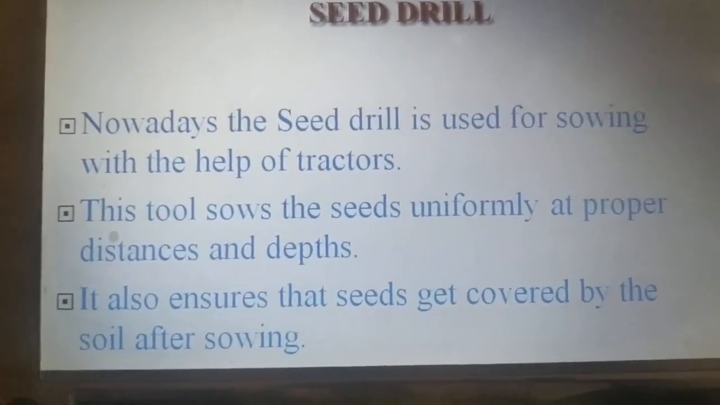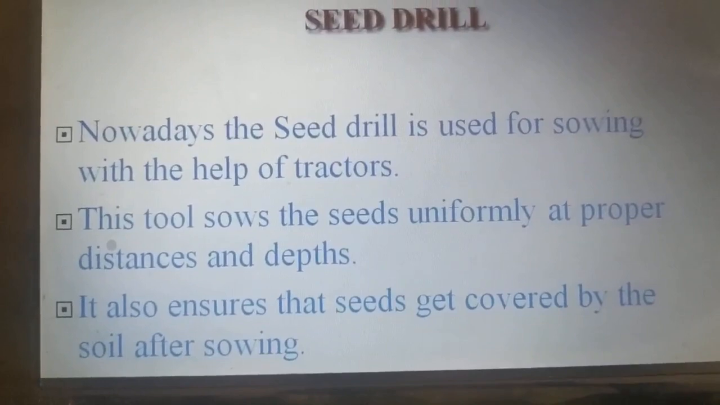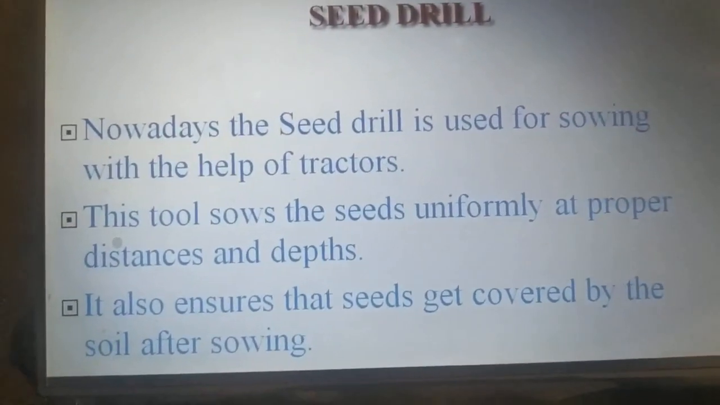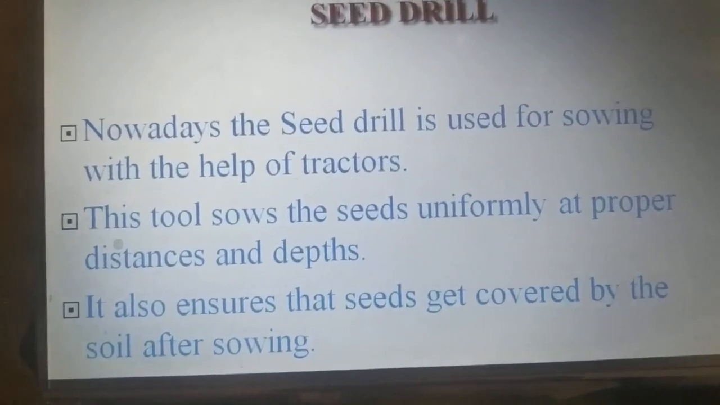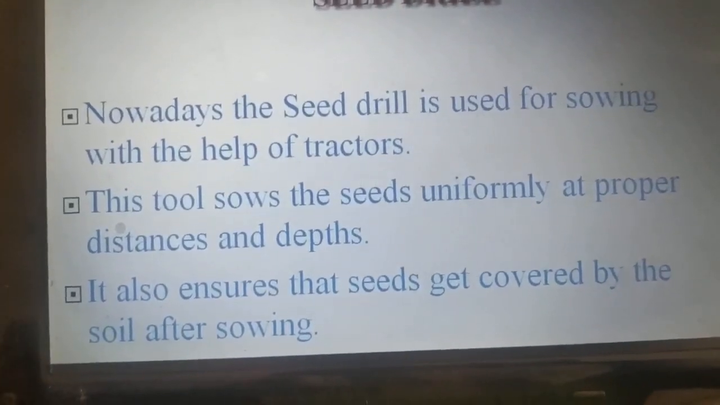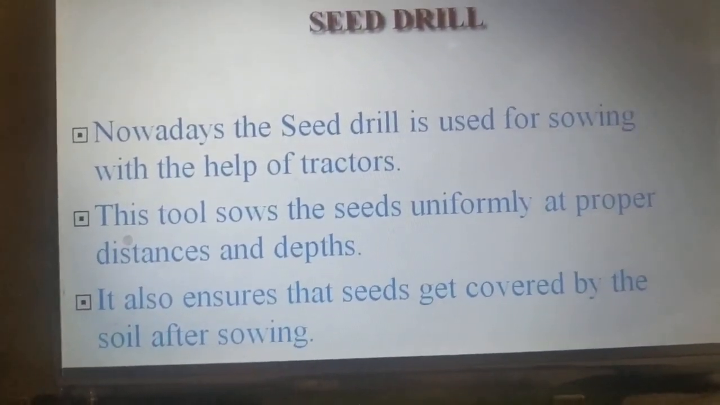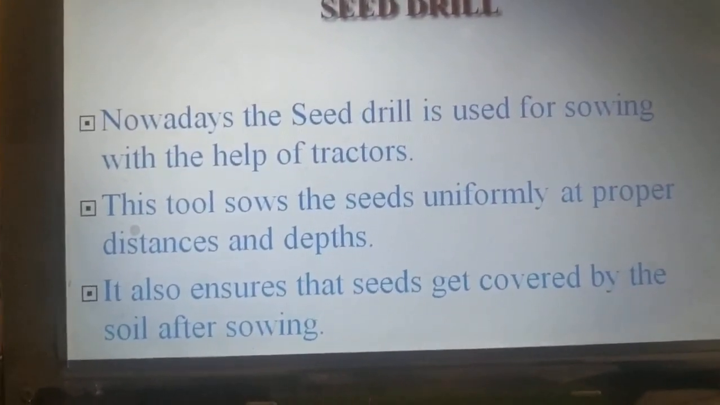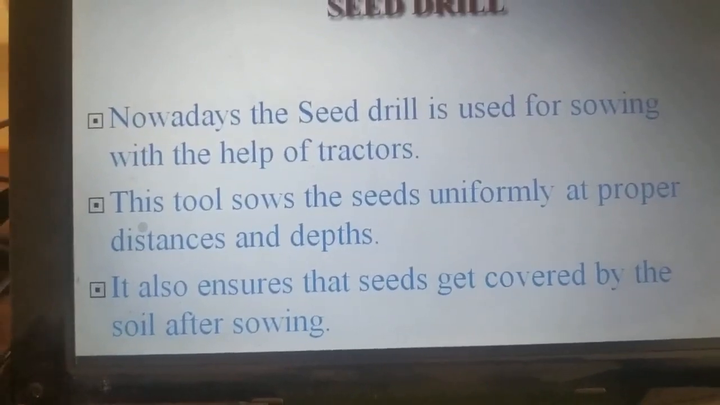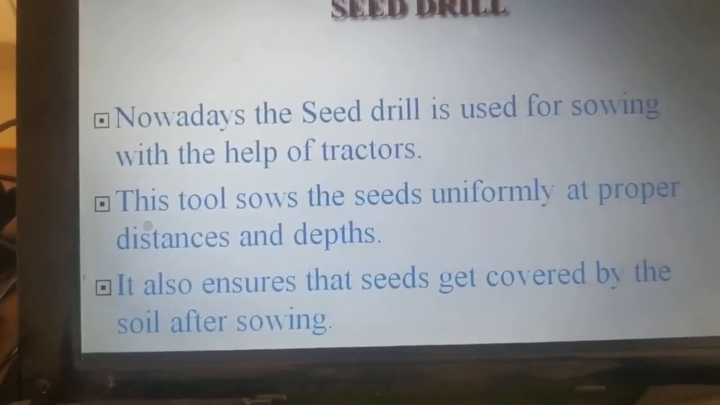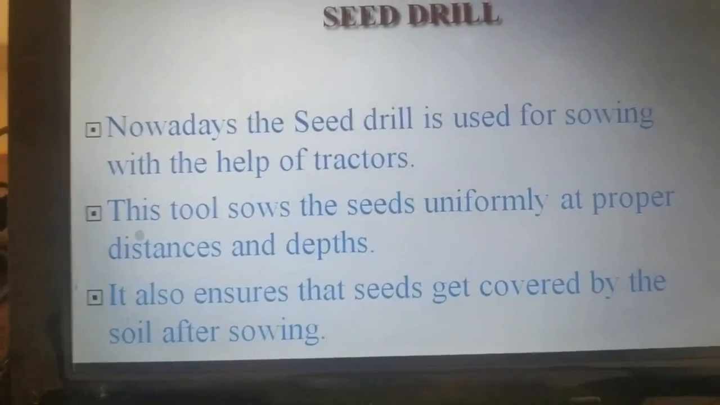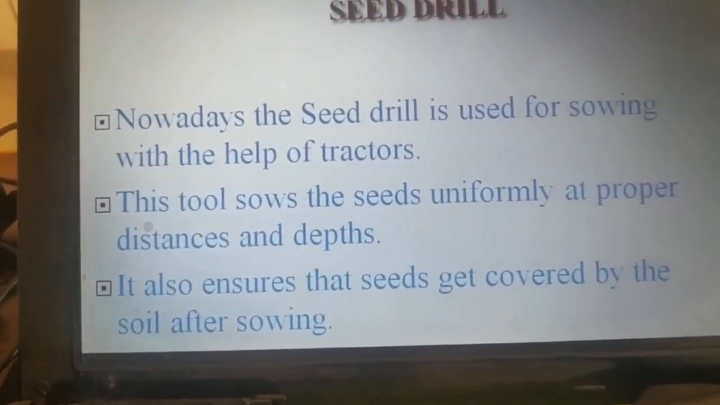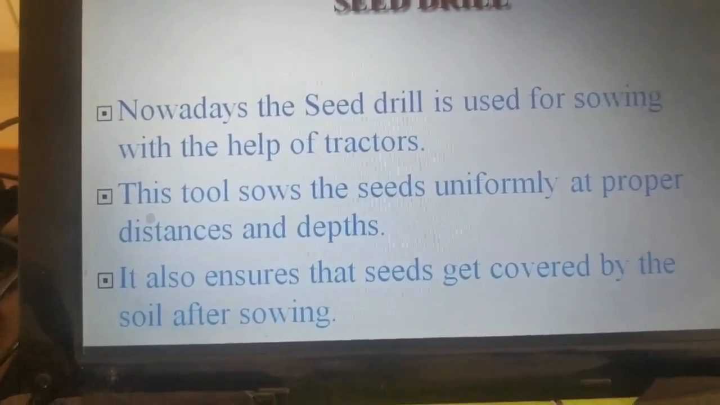So this is a very important method for the proper growth of plants. If the seeds are placed very close to each other, then overcrowding will happen, and this overcrowding will affect the production of crops. When overcrowding happens, the plants will not get proper sunlight, nutrients or minerals from the soil.